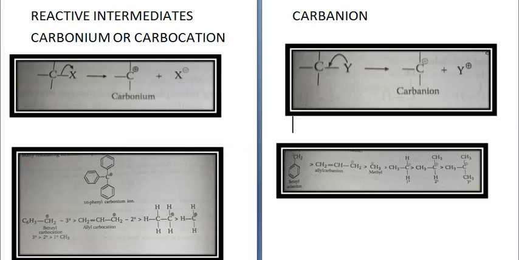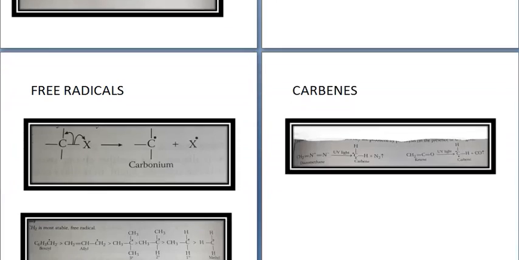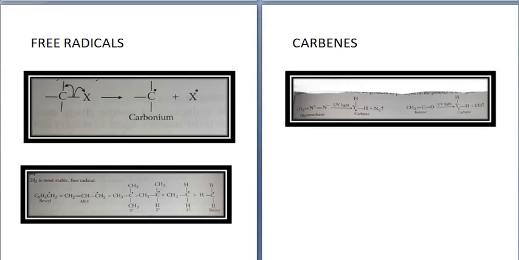Benzyl and allyl carbanions are resonance stabilized, and in this also benzyl has more resonating structures, so it is more stable. Among primary, secondary and tertiary carbanions, tertiary carbanion is least stable due to presence of 3 electron releasing alkyl groups, which increase electron density of that carbon atom, which already bears the negative charge. Interelectronic repulsion increases which decreases the stability. So this is about the carbonium or carbocation and carbanion.